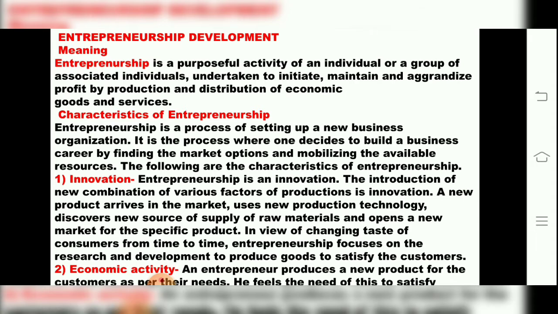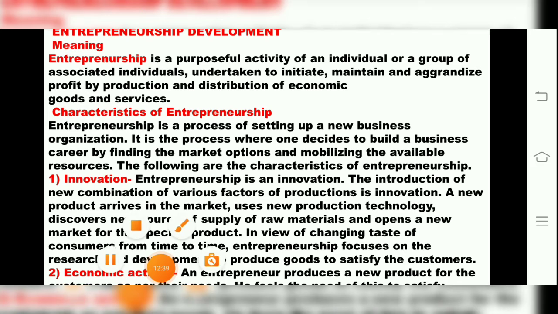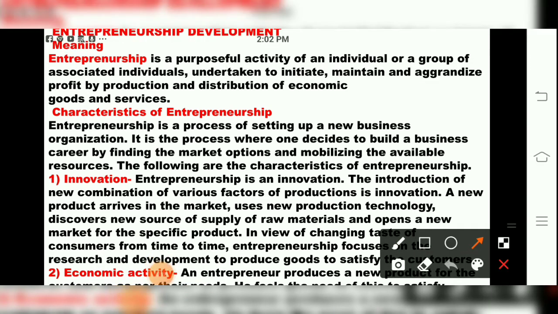Now we'll come to the next point, that is, the characteristics of entrepreneurship, one by one. Already we studied qualities and functions. Now we are studying entrepreneurship development and its characteristics. Entrepreneurship is a process of setting up a new business organization. It is also the process where one decides to build a business. It is a career, by finding market options and mobilizing the available resources. So the following are the characteristics of entrepreneurship.